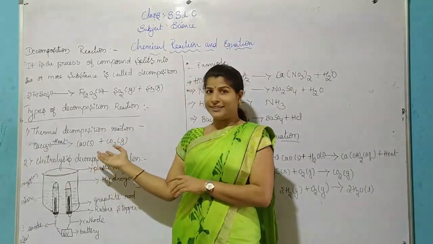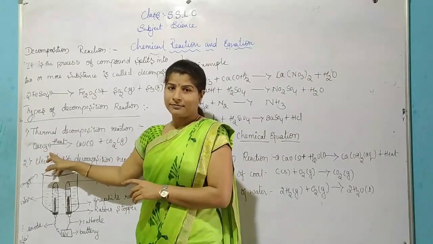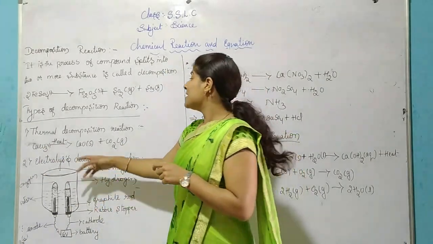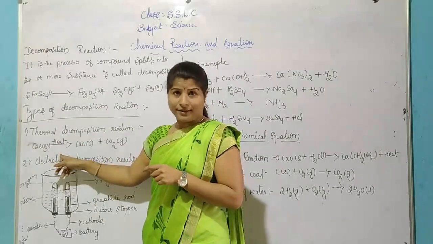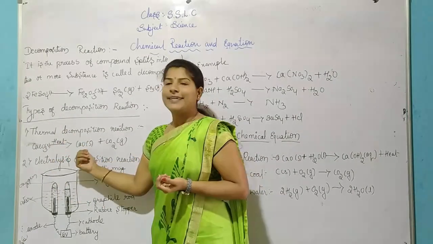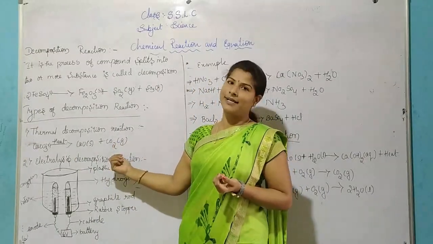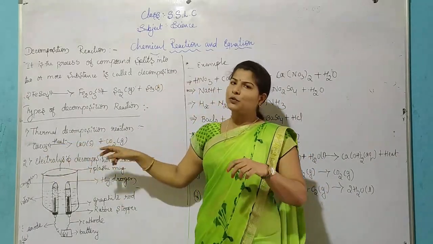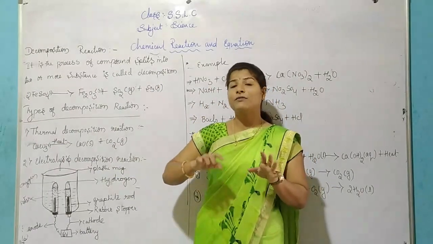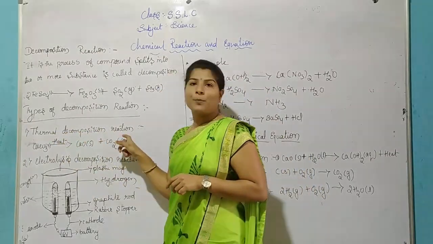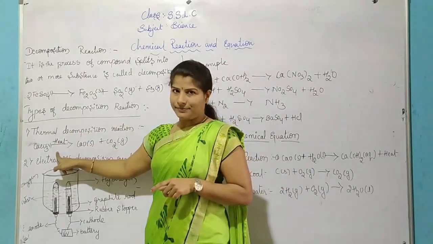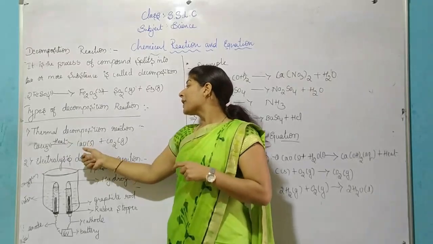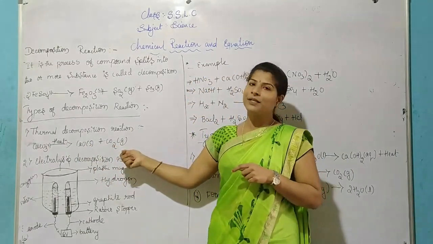Already you have an example written here. Calcium carbonate, CaCO3, in the presence of heat splits into calcium oxide and carbon dioxide. We already know decomposition reaction: one compound splits into two or more products. In the presence of heat, what do we call it? Thermal decomposition reaction. Here I used heat.